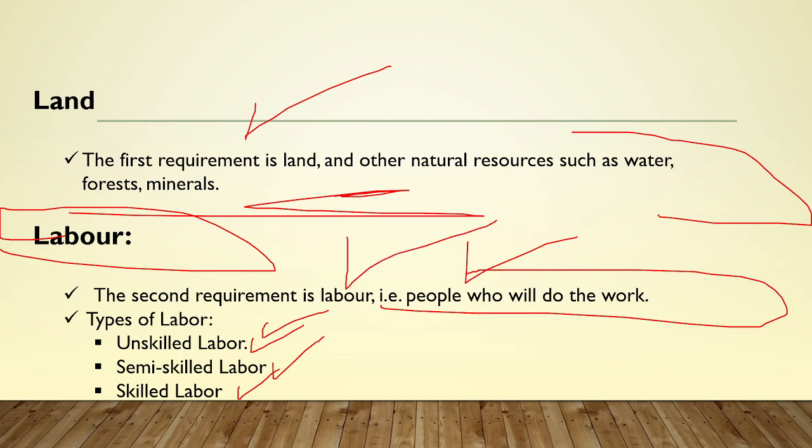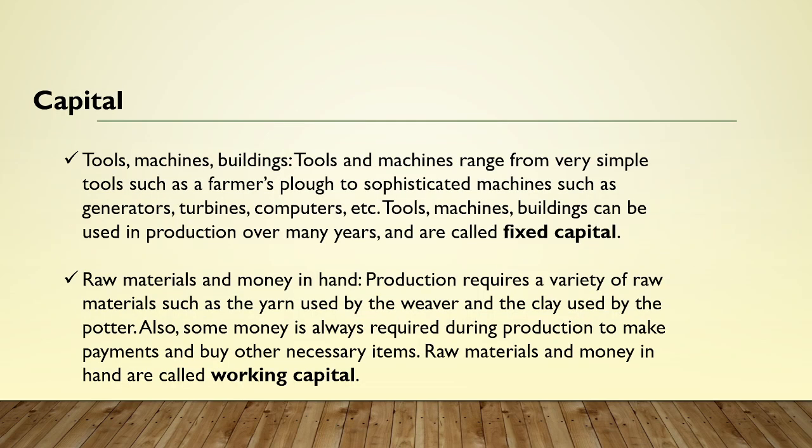Right now, let's talk about the third factor of production, that is the capital. And capital now basically is of two types, that is the fixed capital and the working capital. Fixed capital means tools, machines, buildings, all of these things, computers, generators, all of this is fixed capital. It remains fixed, right? You invest the money in them at a certain period of time before the start of the business, and then that is going to become the fixed capital.